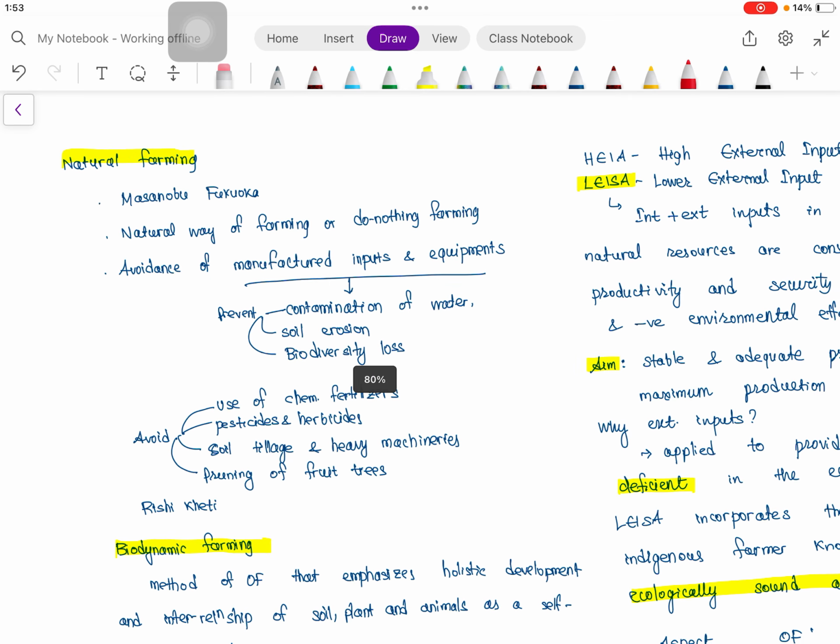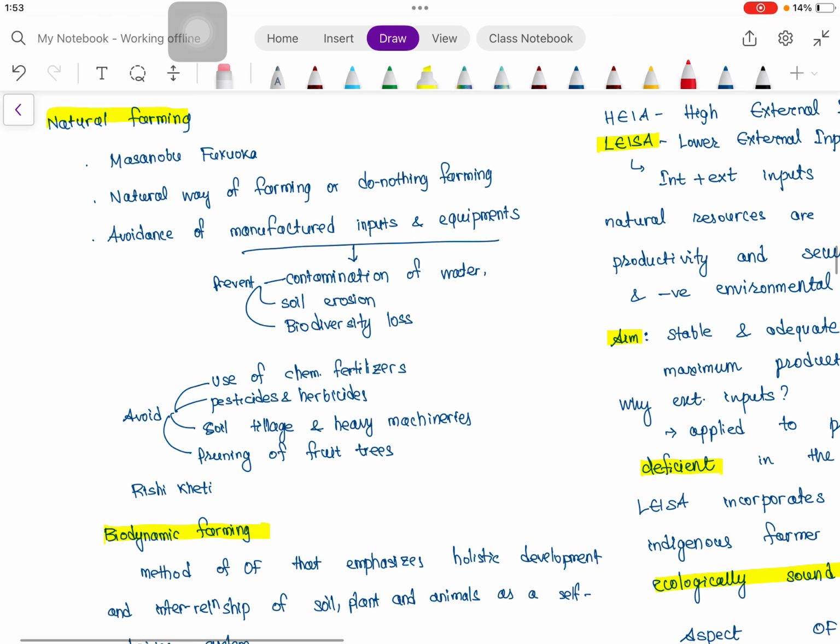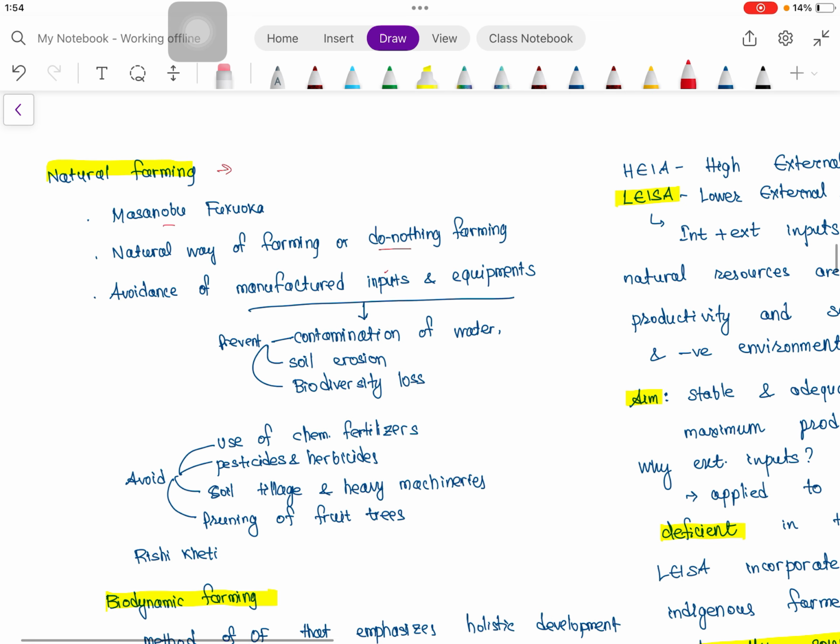that is natural farming. So natural farming is proposed by Masanobu Fukuoka. So basically it is a do nothing farming, and this is a natural way of farming, so it is also called rishi kheti. So what actually happens here, we avoid manufactured input and equipment. So basically in natural farming we do not intervene much, so minimum human intervention is there, and we are trusting the natural processes. That's why do nothing farming.